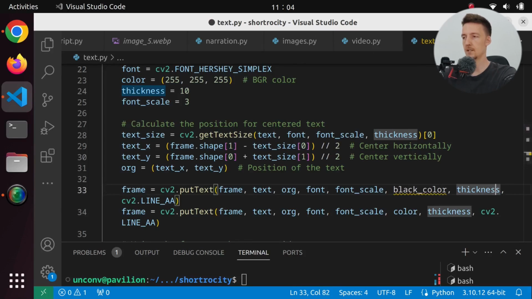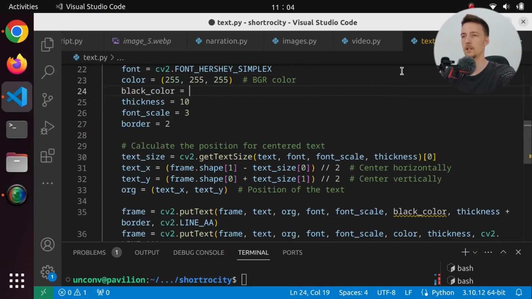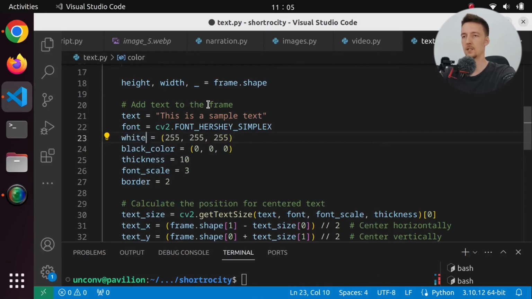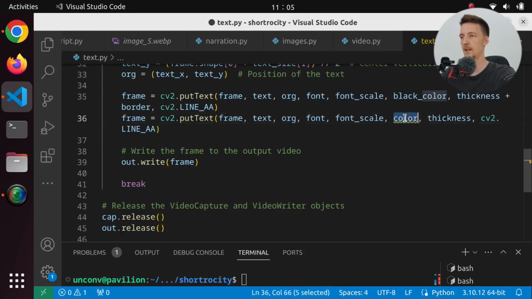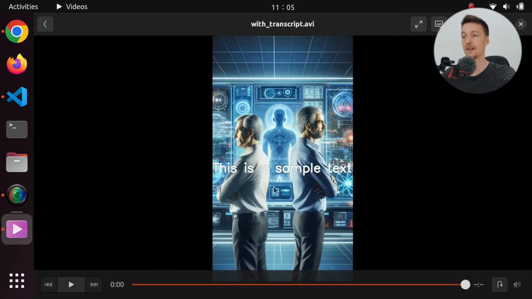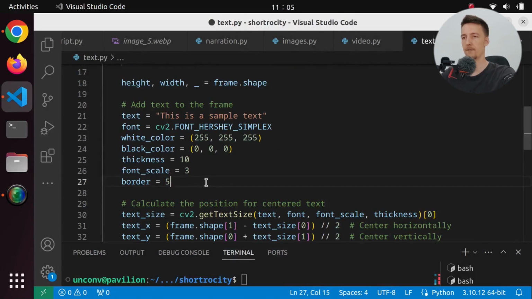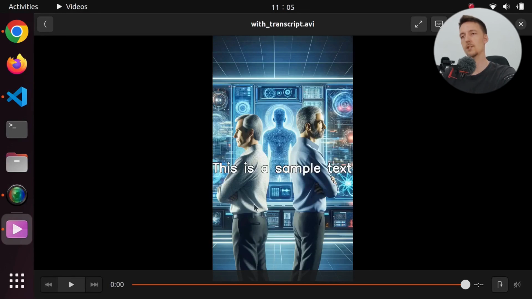And let's do thickness plus border. So let's say that border is 2 and black color is going to be 0, 0, 0. And let's actually call this white color, so we can pass it here. So now if we run this and we open the video directly, we are going to have a border. But we want a bigger border. So let's change our border to be 5.